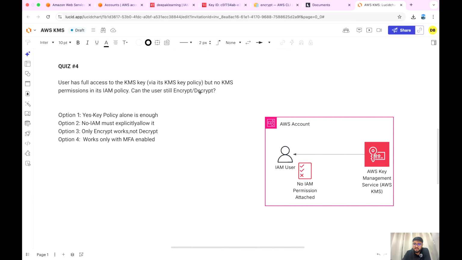So for this, let's go to the CLI. I will show you how we can do the encrypt. We'll just do an encrypt call, and then we'll see whether we are able to encrypt a specific file or not, and then we'll do the decryption as well. Okay, so let me hop to the terminal. So this is my terminal, just to make sure that I am using the same user, let me show you here.